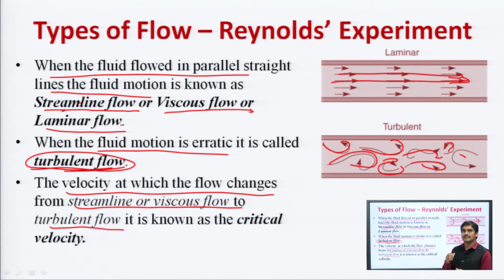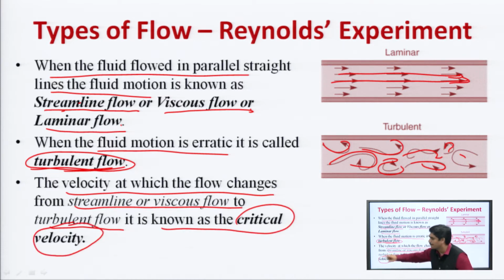That means, streamline और viscous flow से जब turbulent flow में change over होता है flow का और उस समय जो velocity होती है, that velocity is called critical velocity. क्या कहते हैं इसको? Critical velocity. That means the velocity at which the flow of liquid changes from streamline to turbulent flow is called critical velocity.